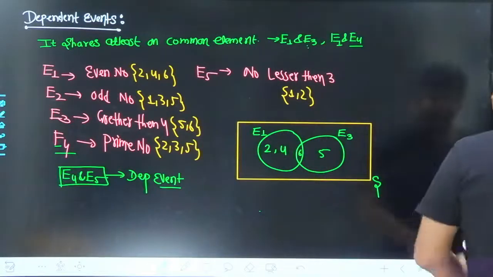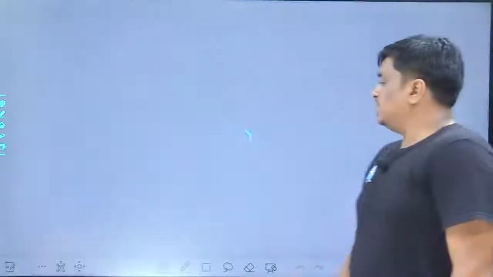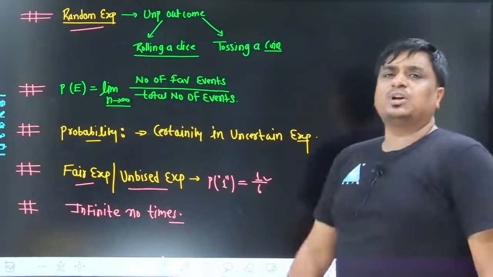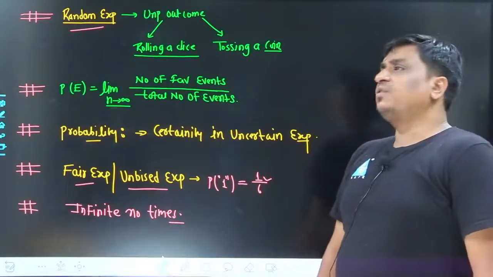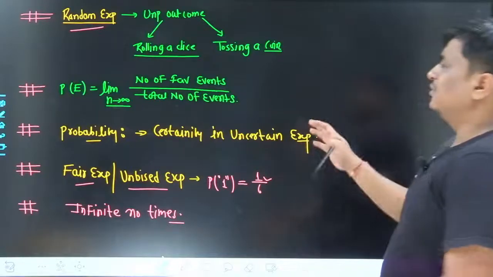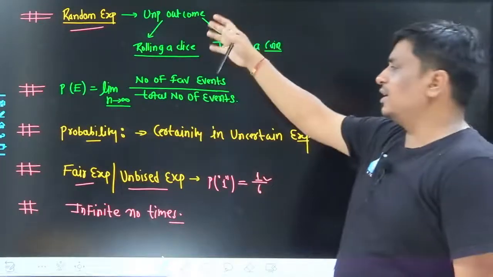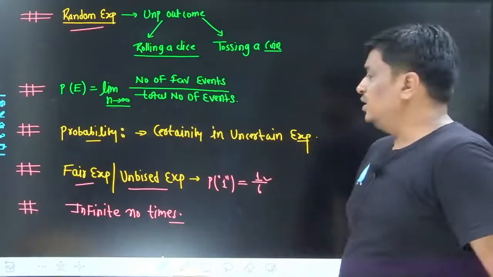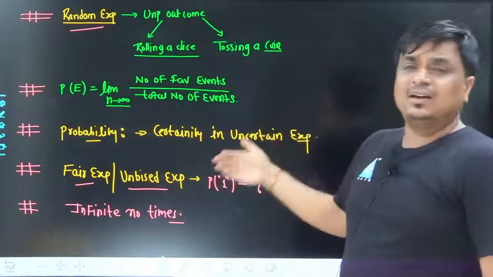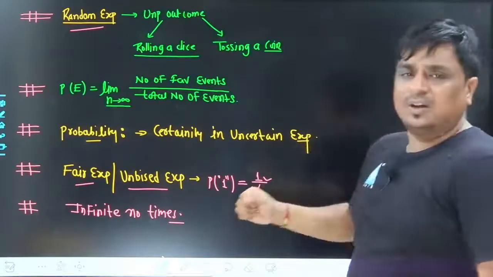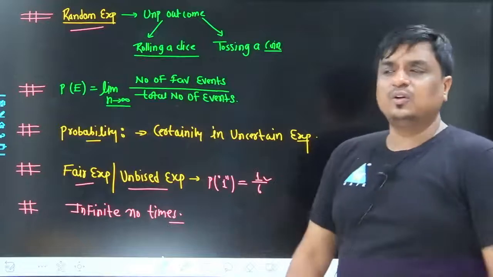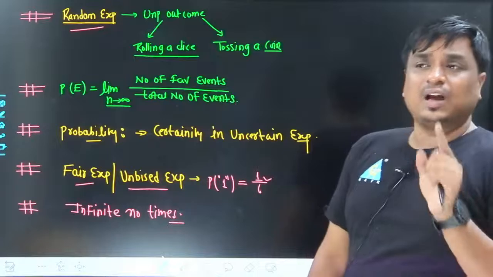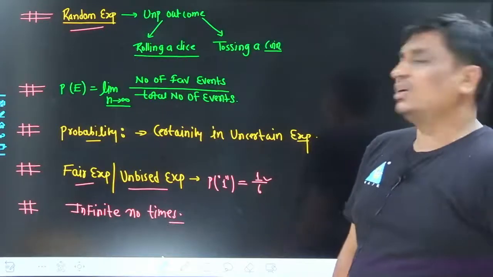So we'll do one thing. These many important terminologies have been discussed in today's class. Taking the help of these terminologies, we will go ahead and take a few questions in tomorrow's class. You should have a clear-cut idea. Random experiment has been discussed in great detail. The probability for the occurrence of a certain event is called P of E. Probability is defined as the certainty in a certain uncertain event. Like if a die is rolled, although you do not exactly know whether 1, 2, 3, 4, 5 or 6 is supposed to come, at least you know one thing, that out of 6 trials, one time 1 is supposed to come.